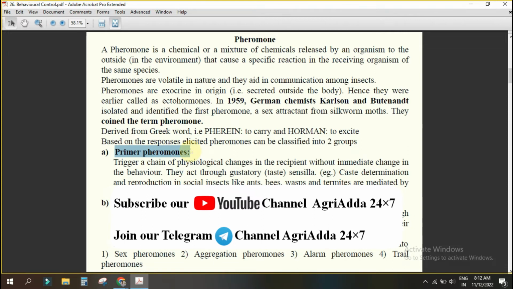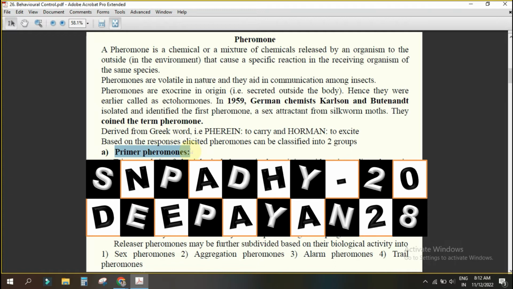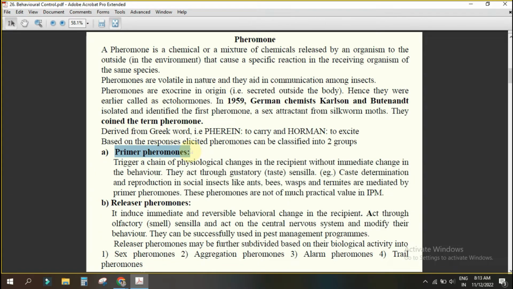In general, what happens? That is gustatory. That means they were feeding, some physiological changes are happening, and it takes some 1 to 2 months. Then the change has been identified in the insect. This is your primer pheromone. But what is releaser pheromone? Immediate.